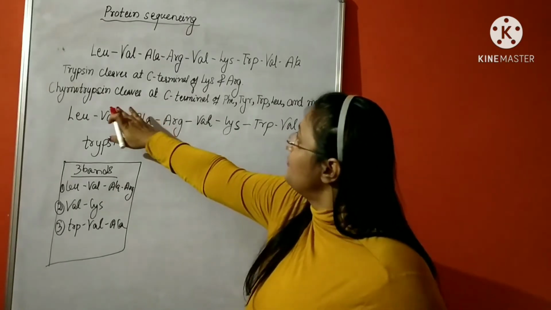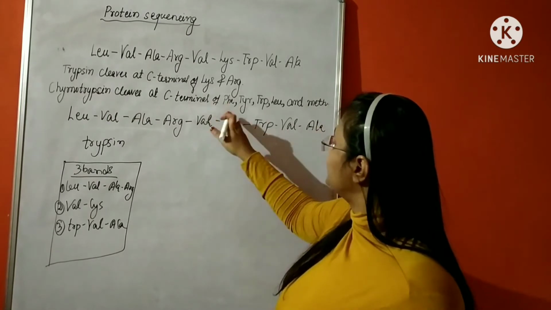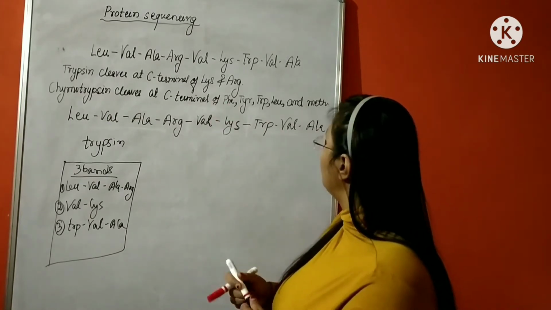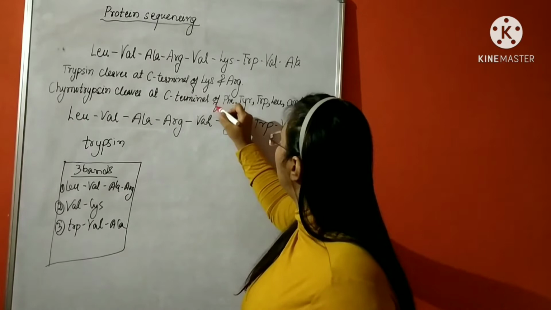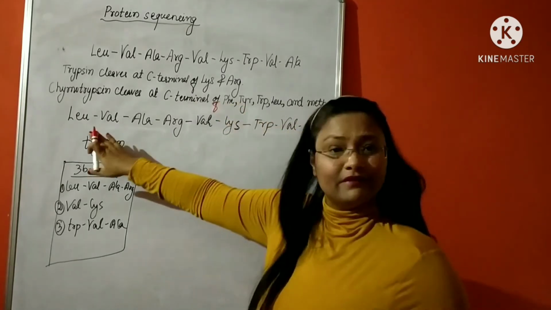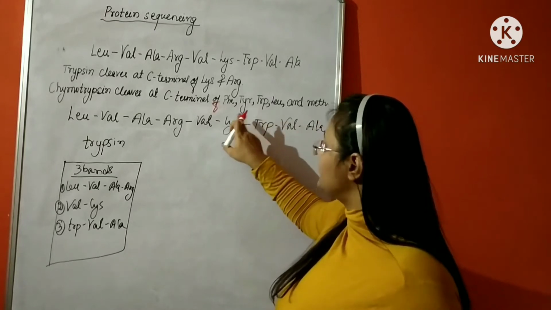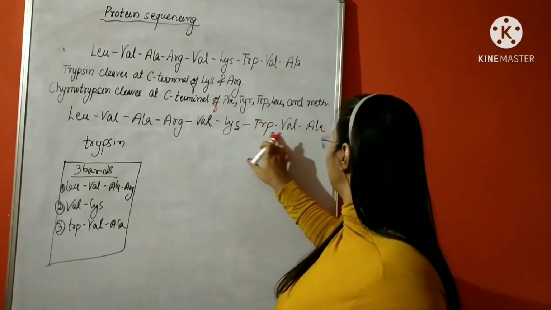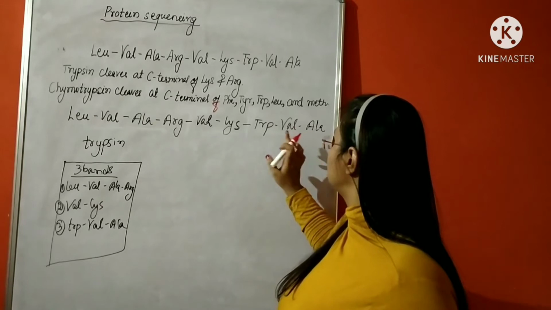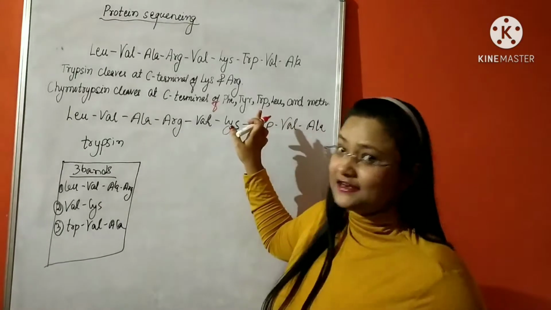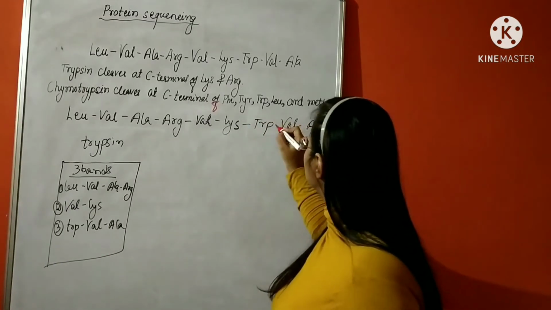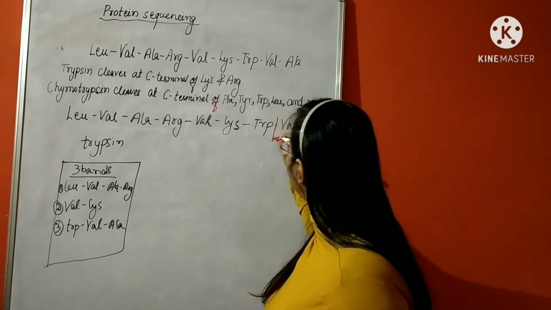Firstly we will check. Chymotrypsin cleaves at carboxy terminal of phenylalanine. So we will look for phenylalanine over here. There is no phenylalanine. Then tyrosine. No, there is no tyrosine. Tryptophan. So we can see tryptophan over here. So that means chymotrypsin will cleave the peptide from here.